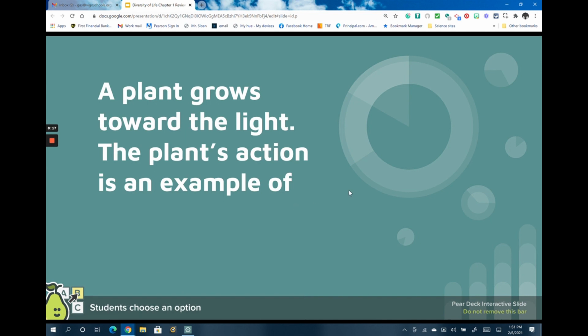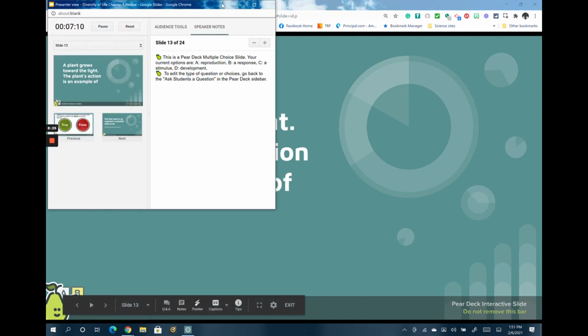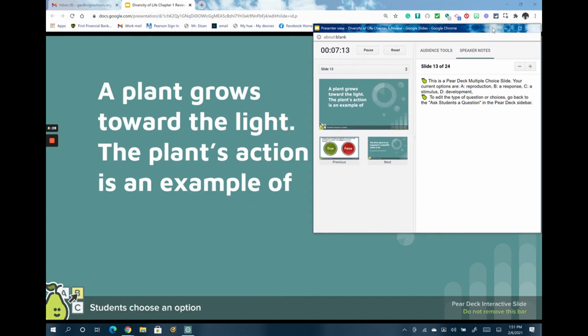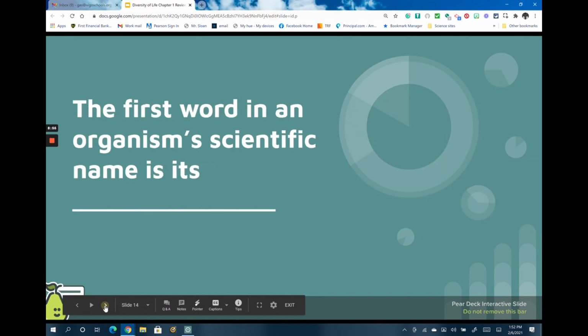Number 13. A plant grows toward the light. The plant's action is an example of... Your choices are A, reproduction, B, a response, C, a stimulus, or D, development. If it's growing toward the light, that means that it is B, a response. The light here would be the stimulus causing the reaction. The reaction of growing toward the light would be the response. So your answer for slide number 13 is response.